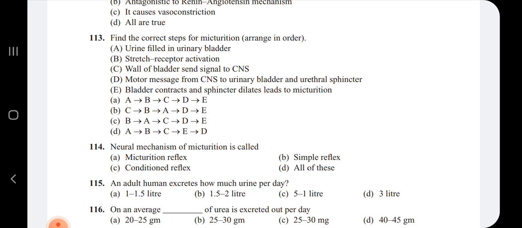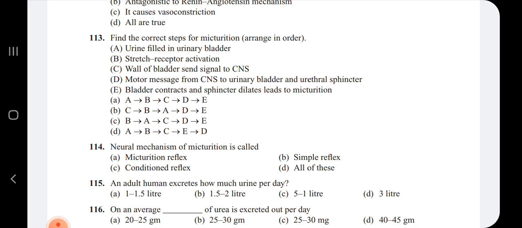Those stretch receptors are going to send the signal to the central nervous system. Then the central nervous system, with the help of the motor nerves, is going to send the message back to the urinary bladder, so that the urethral sphincter, which is present near the urethra, is going to get released.